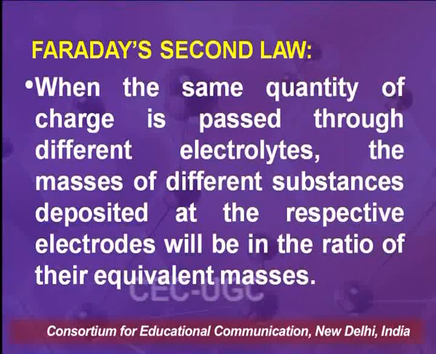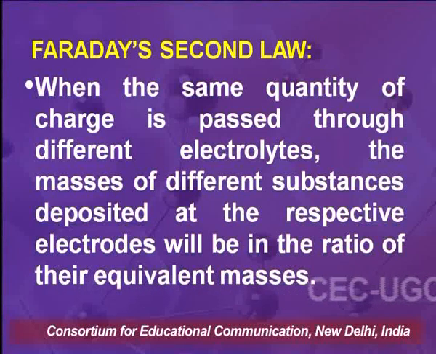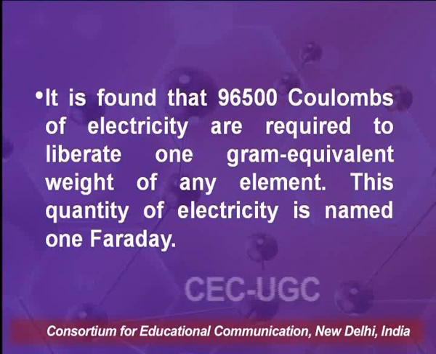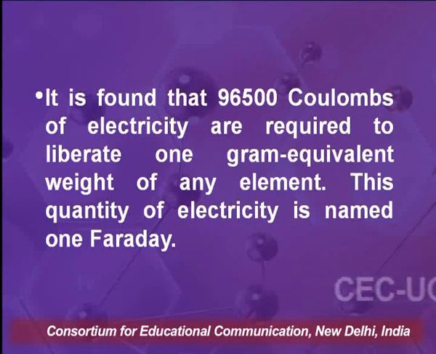Faraday's second law. When the same quantity of charge is passed through different electrolytes, the masses of different substances deposited at the respective electrodes will be in the ratio of their equivalent masses. It is found that 96,500 coulombs of electricity are required to liberate 1 gram equivalent weight of any element. This quantity of electricity is named 1 Faraday.